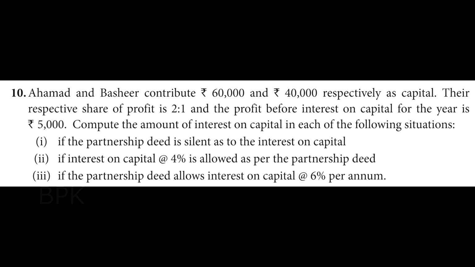Ahmed and Bashir contribute rupees 60,000 and rupees 40,000 respectively as capital. Their respective share of profit is 2:1 and the profit before interest on capital for the year is rupees 5,000. Compute the amount of interest on capital in each of the following situations.